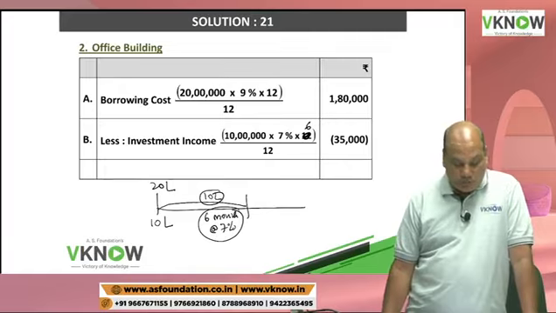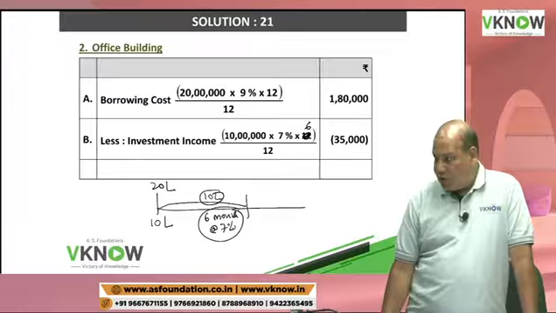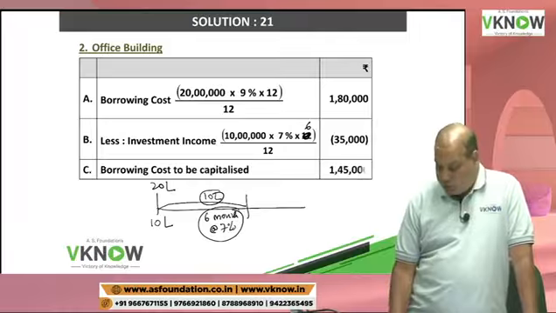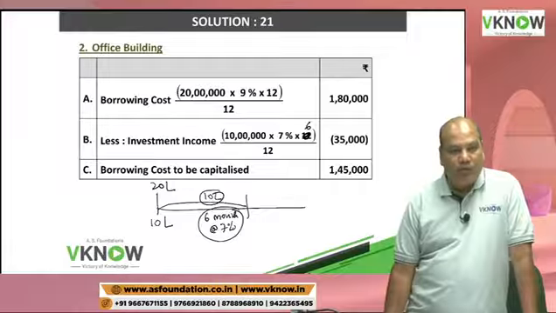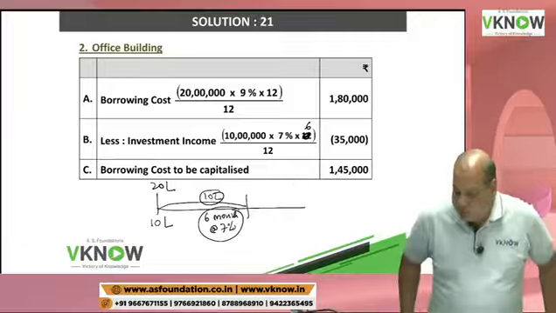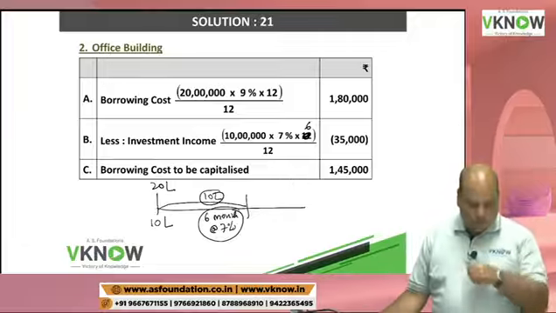You are right. Chauhan is right. Jain is right. So the answer here would be borrowing cost to be capitalized is 1,45,000.